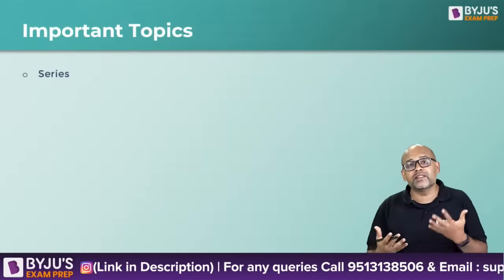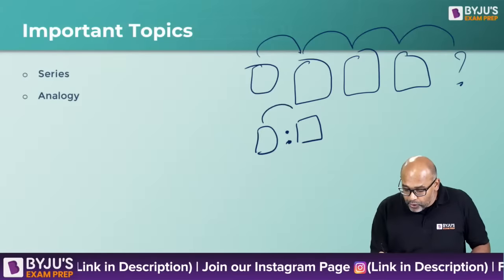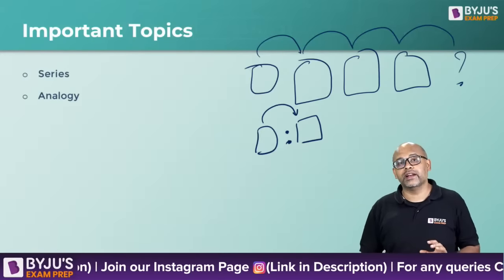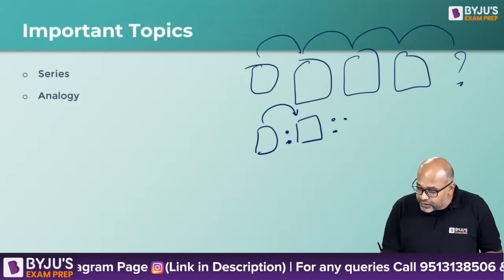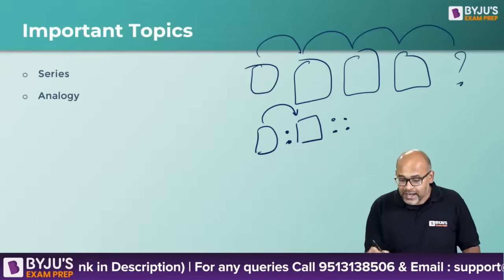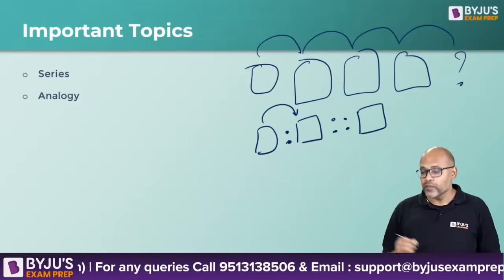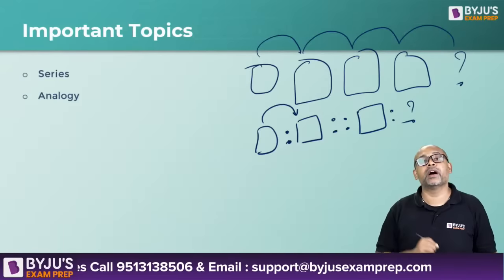The second type of question is analogy. Analogy is again quite straightforward. You will have figure 1, and you will be given, I don't know whether you call it semicolon, colon, whatever it is, 2 dots, and you will be having figure 2. So there is some logic in which these two are related. Then you will be given 2 such colons like this and a figure 3. Then this will be a question mark.